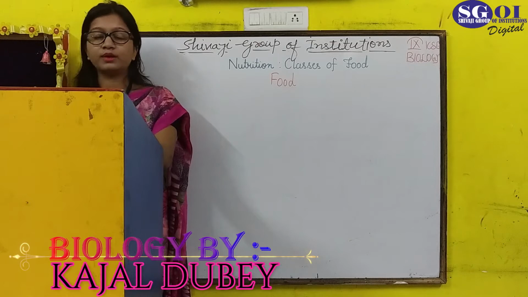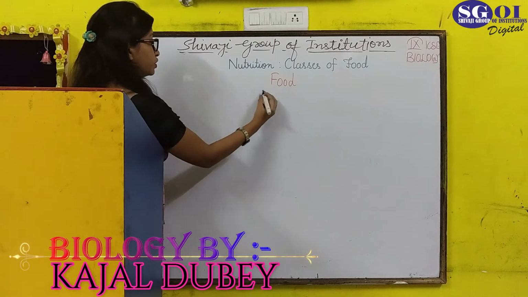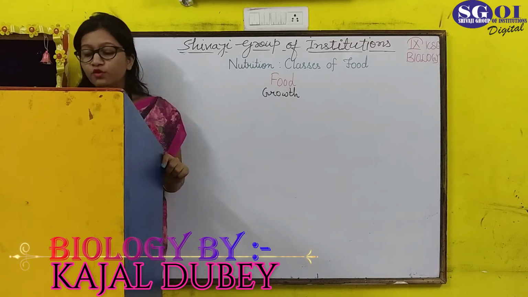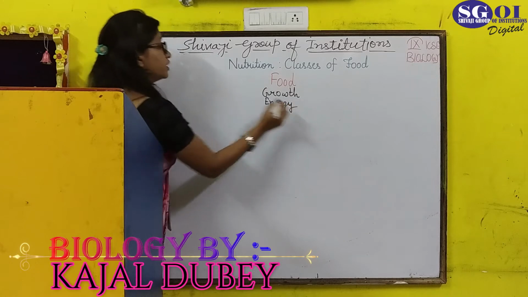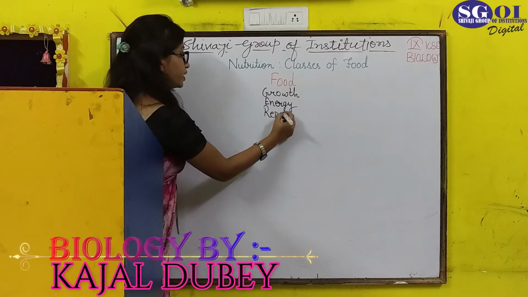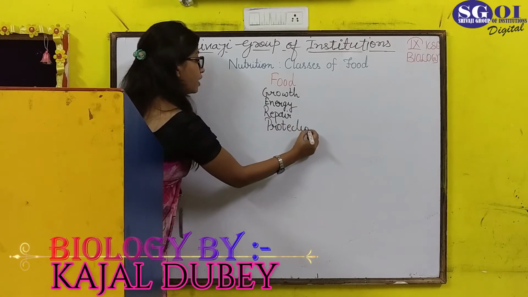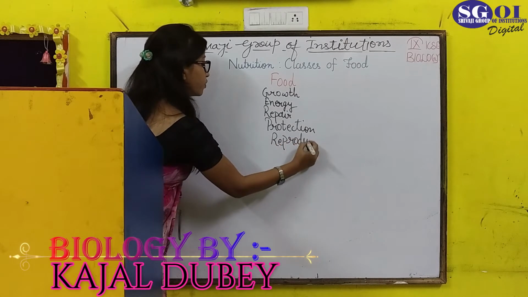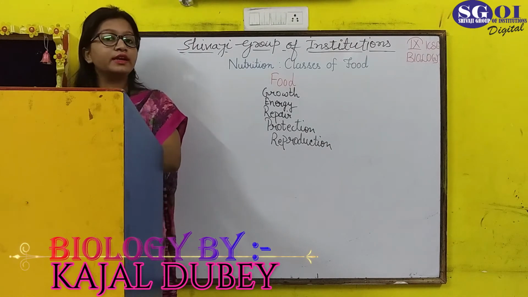So it is required by the body to perform various functions, like for the purpose of growth and development we need food. For providing energy we need food. The third thing, for repair of any damaged tissue we need food, or for protection of various diseases we need food, and also for the process of reproduction a high energy is required, and therefore for reproduction also food is needed by our body.